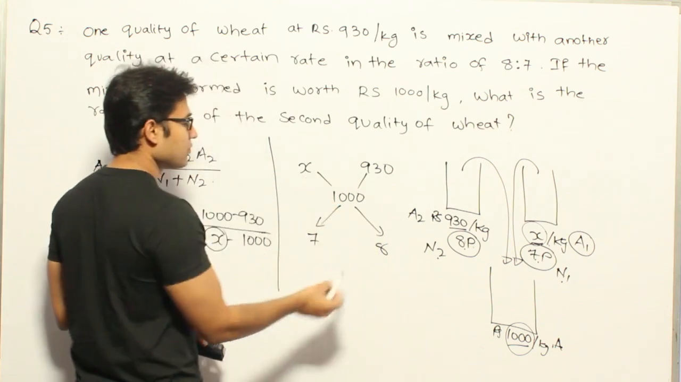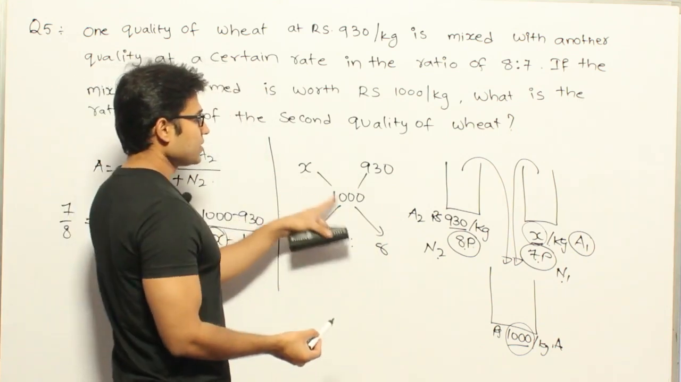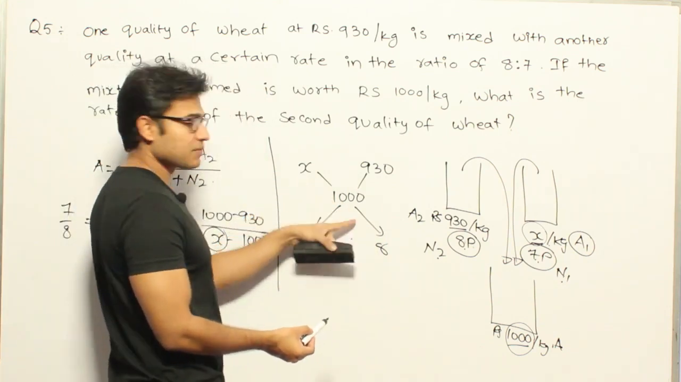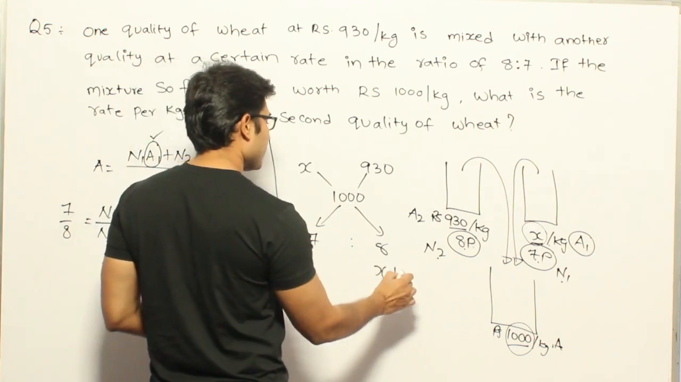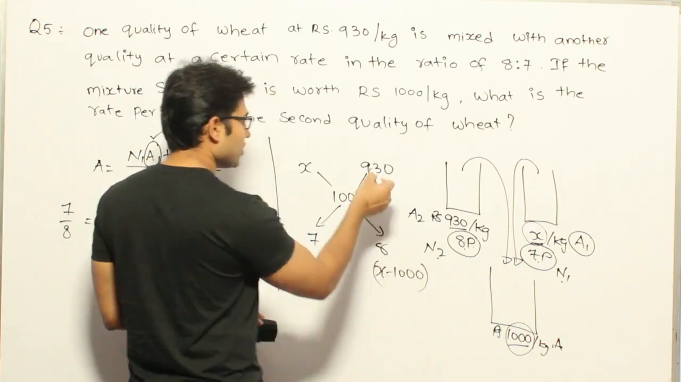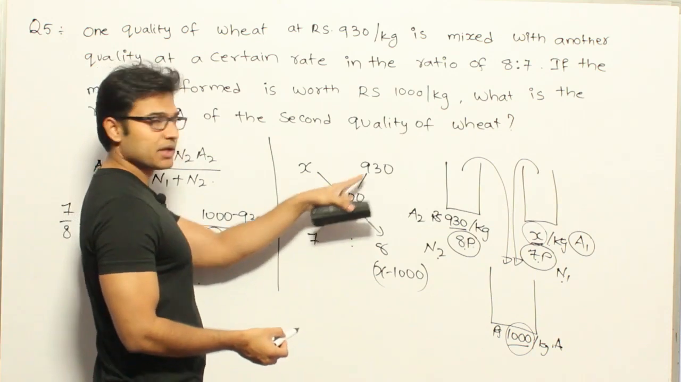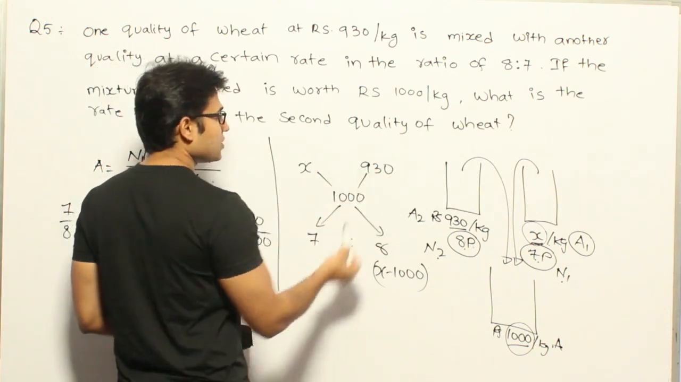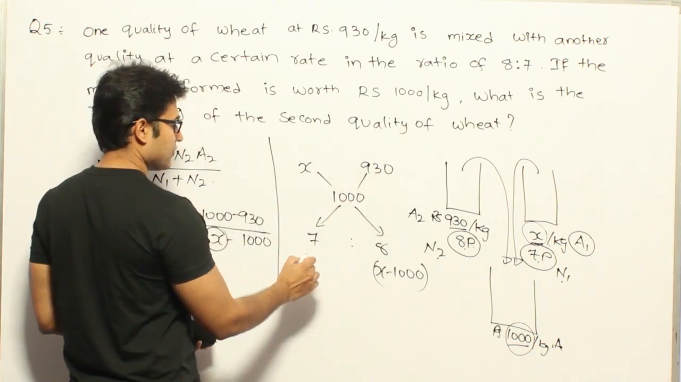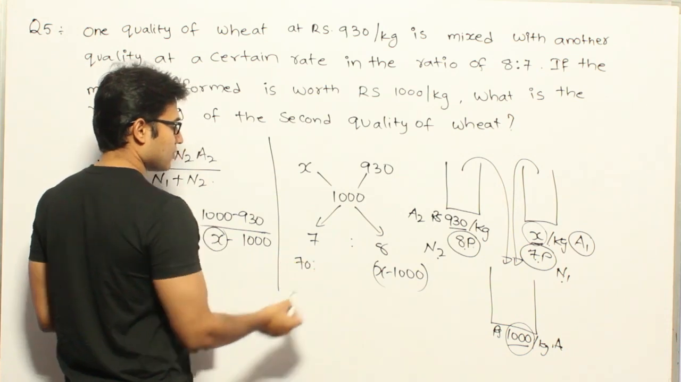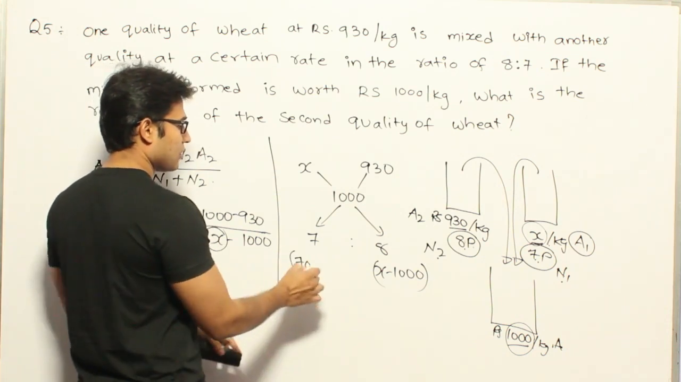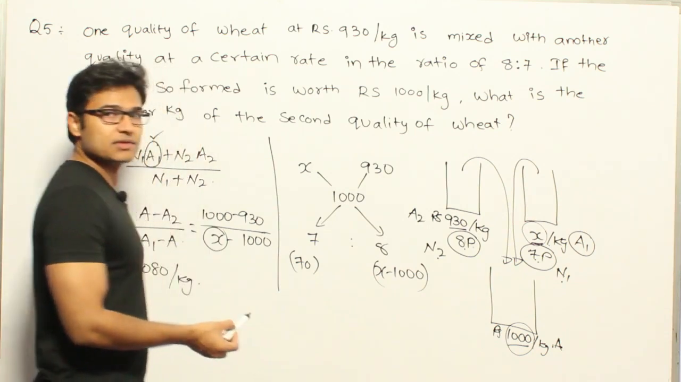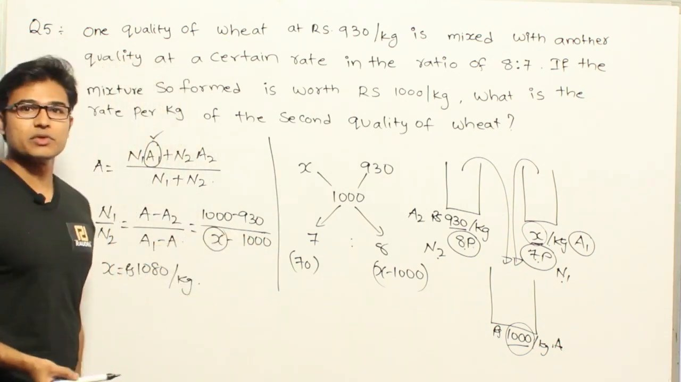Now let's try to find out the difference. What is the difference here? This one is higher, so x minus 1000. And what is the difference here? This one is higher, it is 1000 minus 930, which is 70. Okay, therefore 70 is to x minus 1000 equal to 7 is to 8.